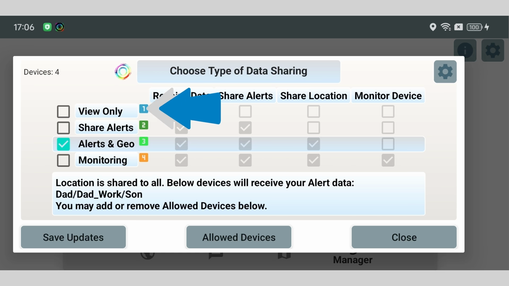With the View Only option, you can see the data from others and your data are not shared with anyone. The Alerts option shares your location and Beemaps data only when your alerts are turned on. Alerts and Geo shares location data all the time and Beemaps data when alerts are on. And the monitoring option should only be used to monitor your property. When you share alerts or monitoring, you also have to choose to whom that Beemaps data can be shared.